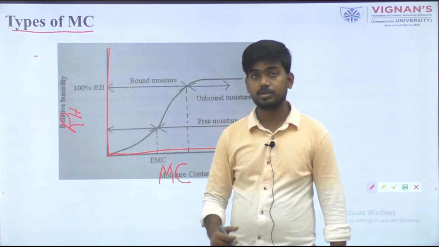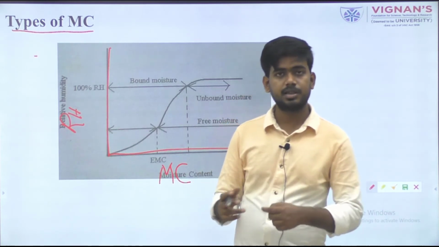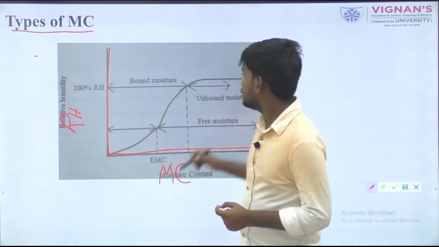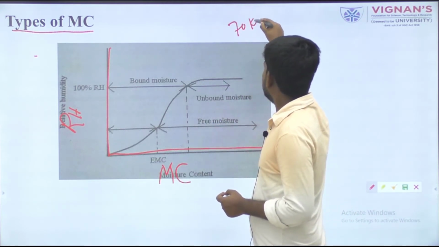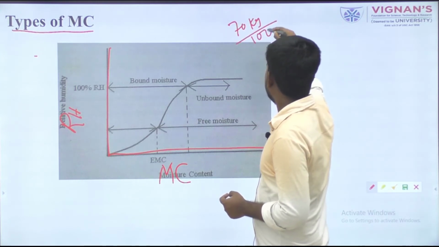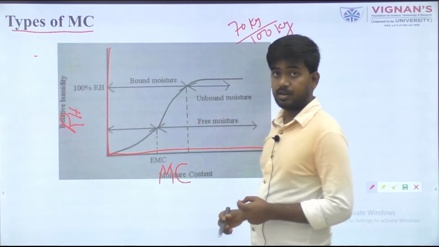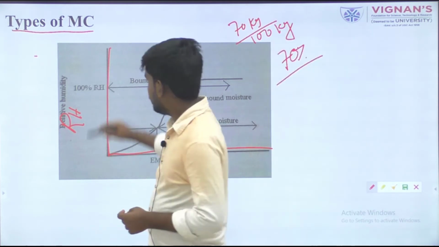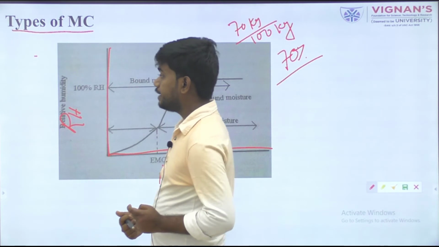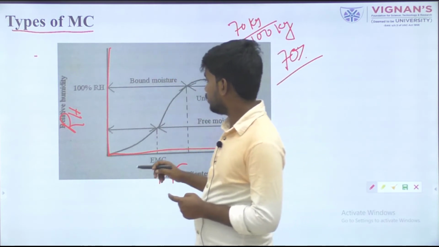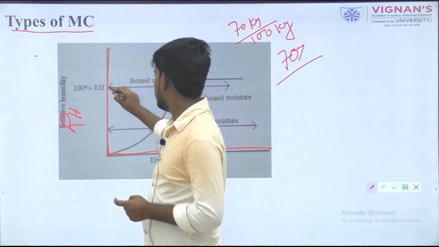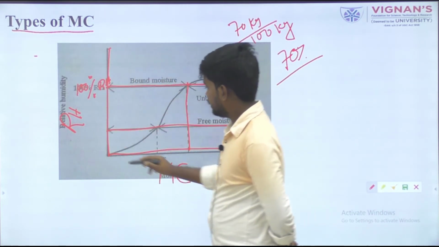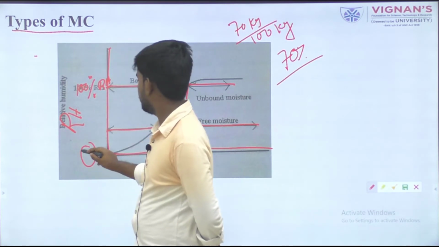When we say humidity is 70%, it means 70 kg of water is present per 100 kg of dry air. Here we have the 100% relative humidity line, and this is the 0% relative humidity line.